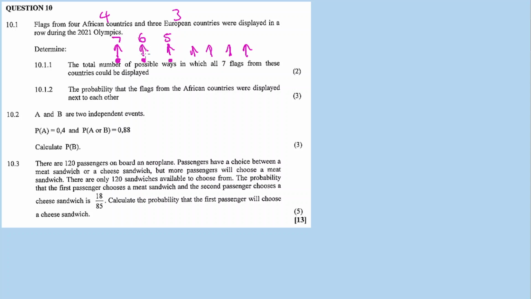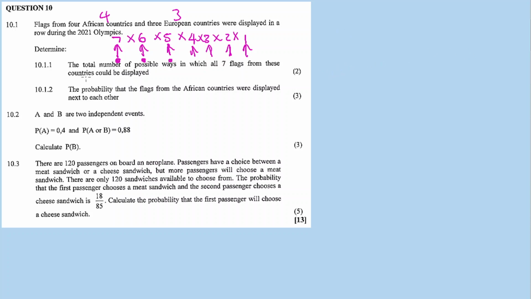Every time you put in a flag, the options decrease by 1. So for the next one it's 4, then 3, then 2, then 1. So it's 7 times 6 times 5 times 4 times 3 times 2 times 1.